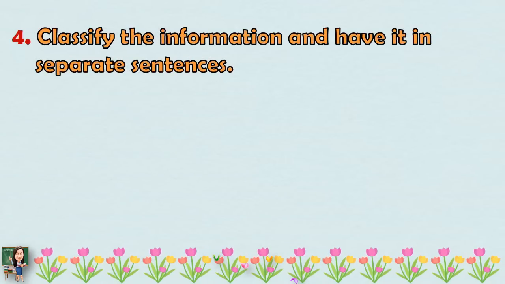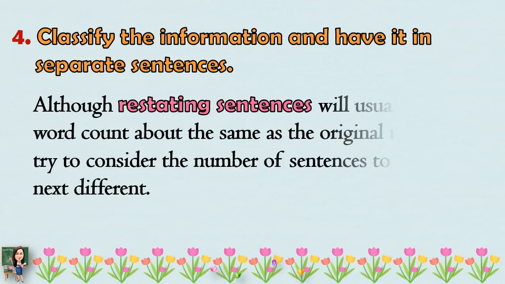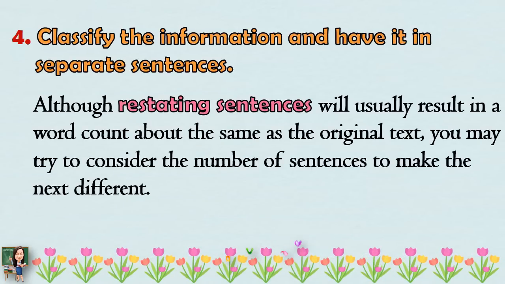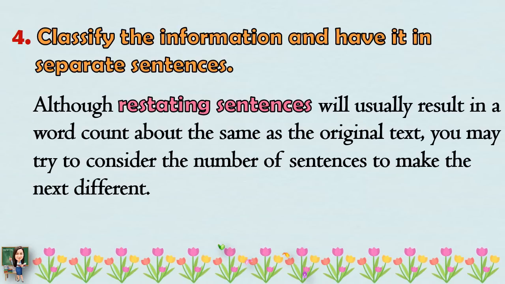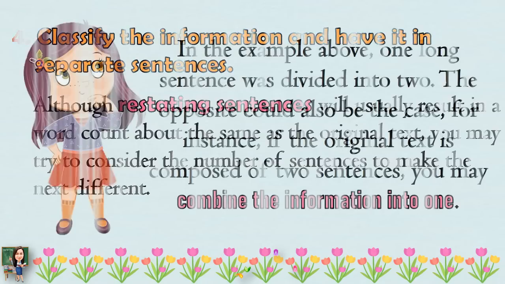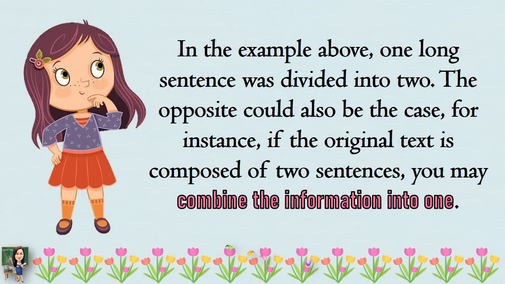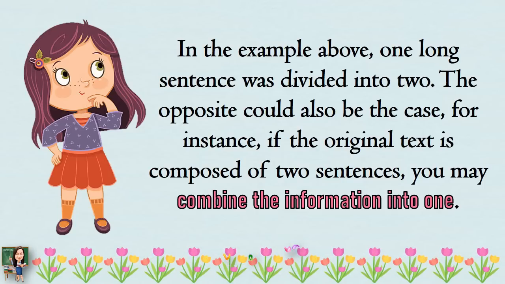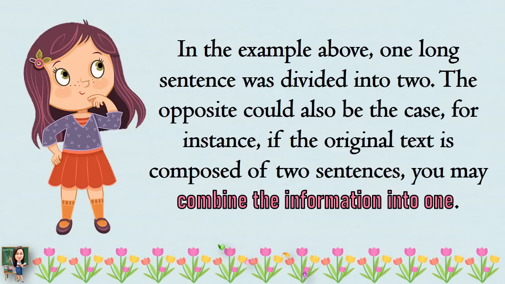And fourth, classify the information, and have it in separate sentences. Although restating sentences will usually result in a word count about the same as the original text, you may try to consider the number of sentences to make the text different. In the example above, one long sentence was divided into two. The opposite could also be the case. For instance, if the original text is composed of two sentences, you may combine the information into one.